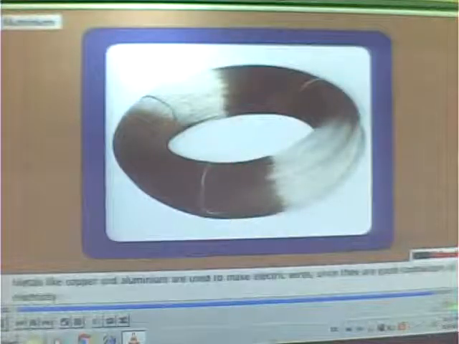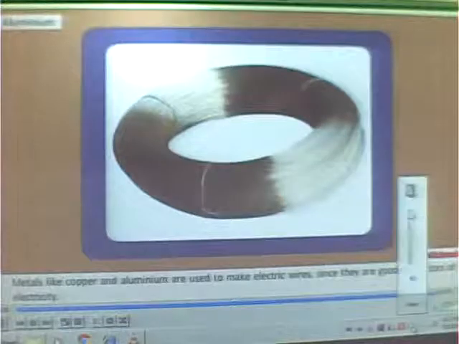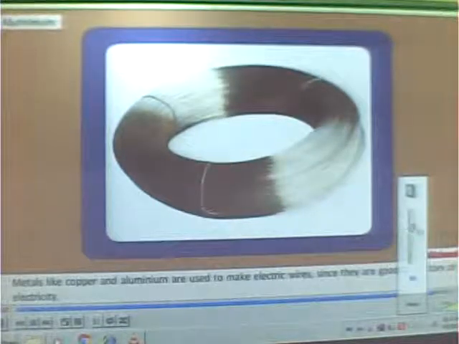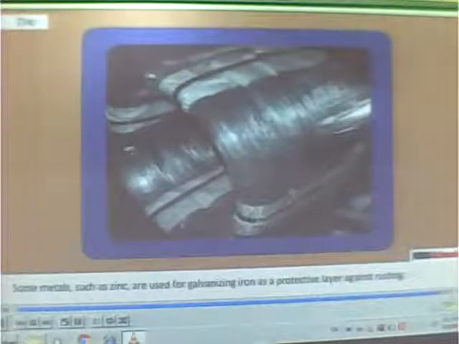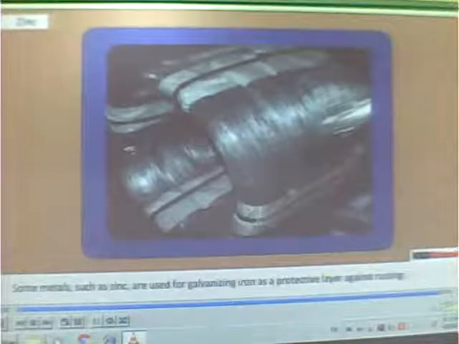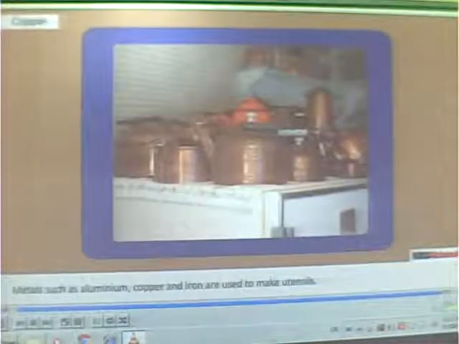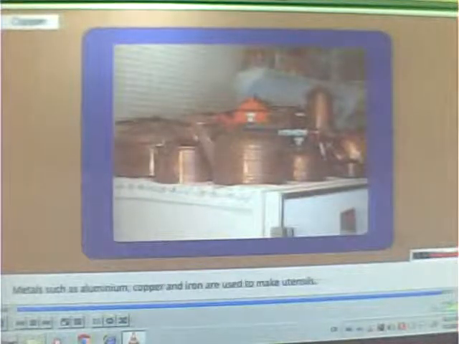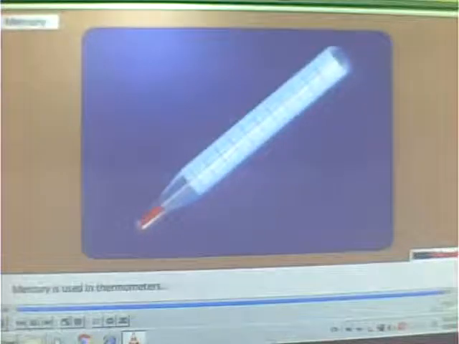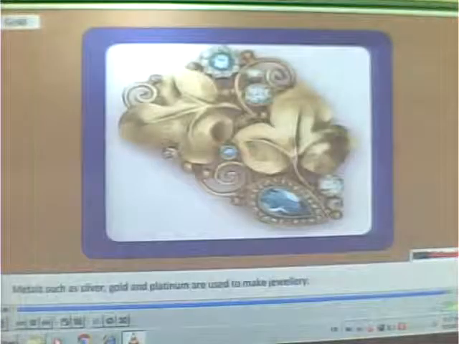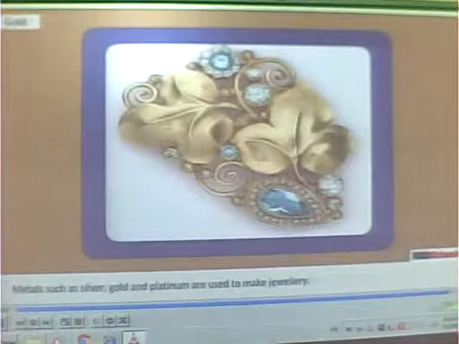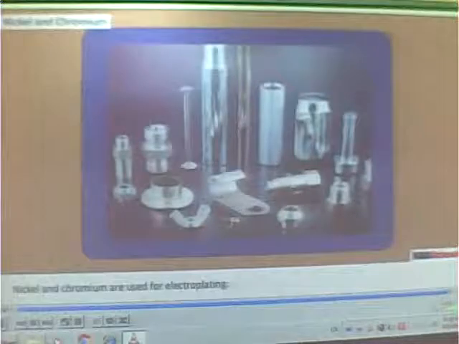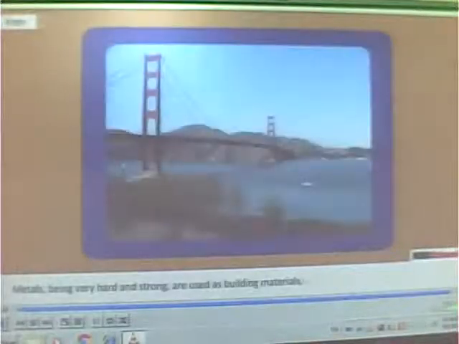Uses of metals. Metals like copper and aluminium are used to make electric wires since they are good conductors of electricity. Some metals, such as zinc, are used for galvanizing iron as a protective layer against rusting. Metals such as aluminium, copper, and iron are used to make utensils. Mercury is used in thermometers. Metals such as silver, gold, and platinum are used to make jewelry. Nickel and chromium are used for electroplating. Metals, being very hard and strong, are used as building materials.